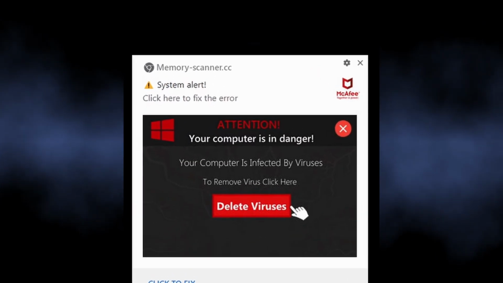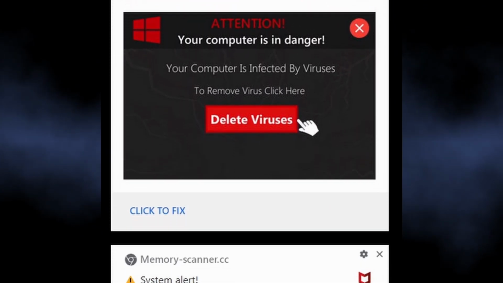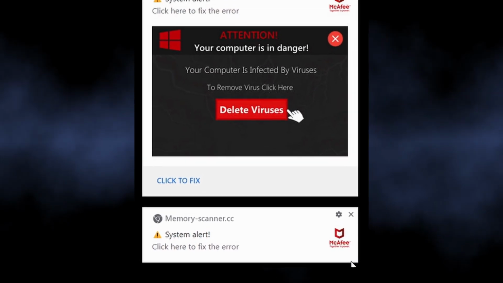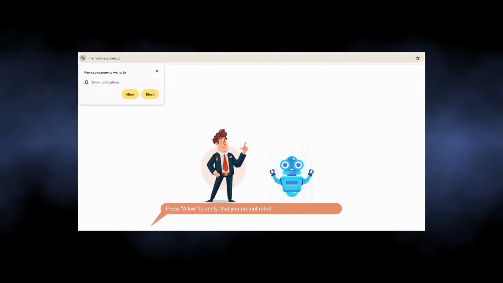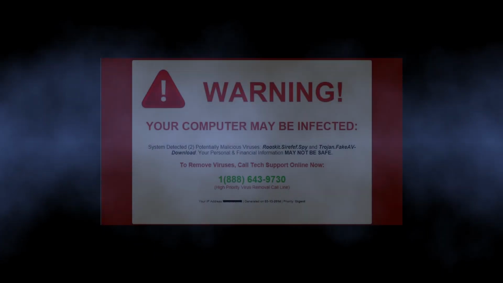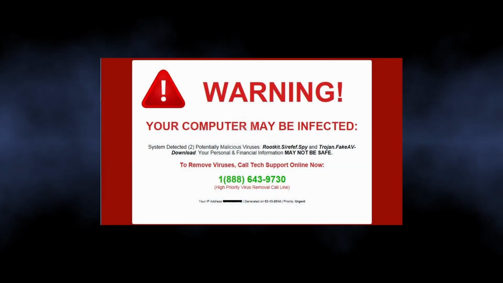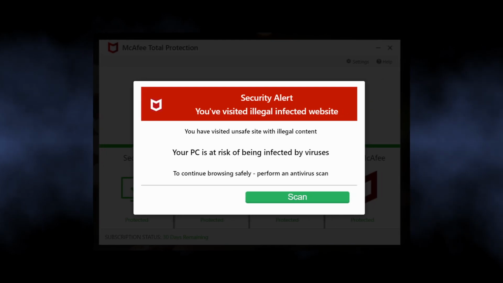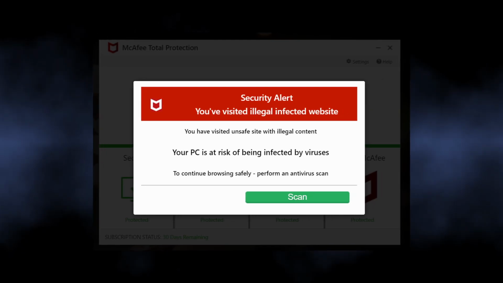The notifications from Memory-scanner.cc are part of a malicious campaign that aims at showing people dozens of unwanted advertisements. It abuses the legit browser mechanism of push notifications to show advertisements, not only in the browser itself but also in the system notification bar. Such ads contain alarming information like that your computer has a virus and you should install the so-called recommended antivirus